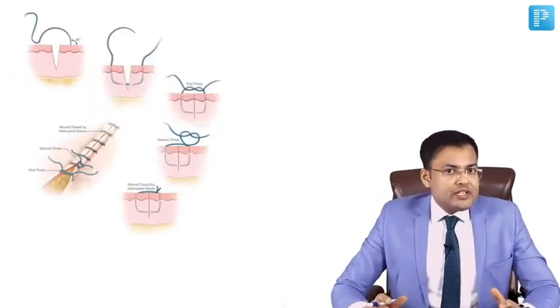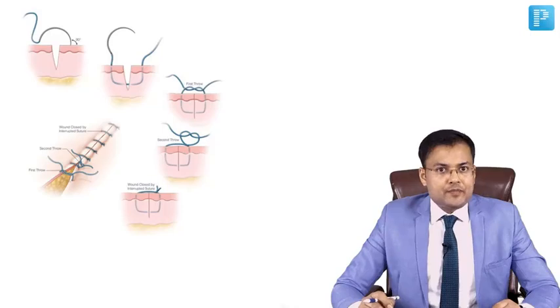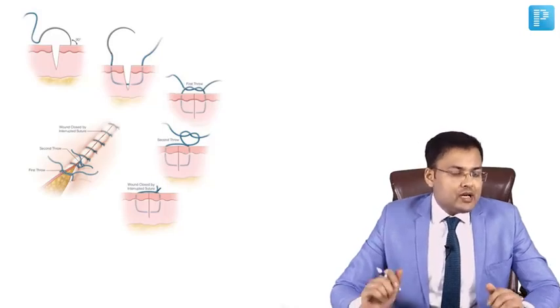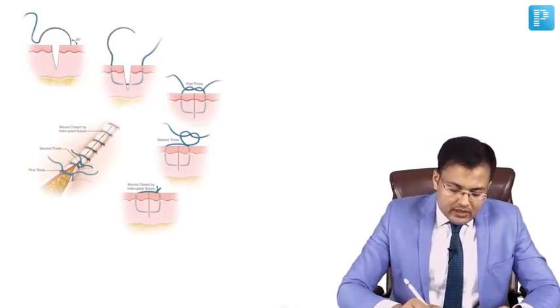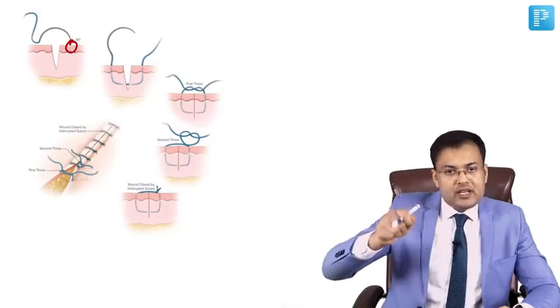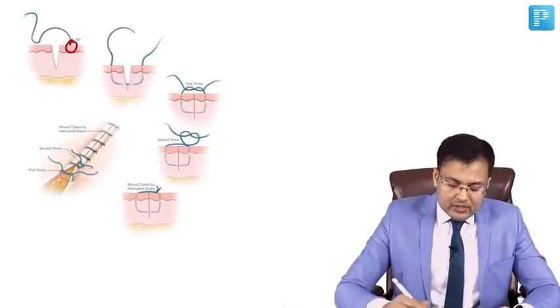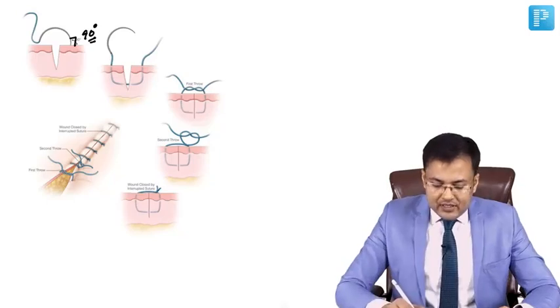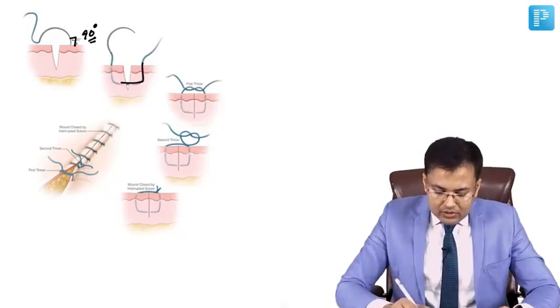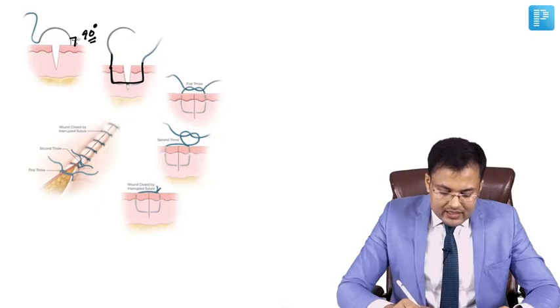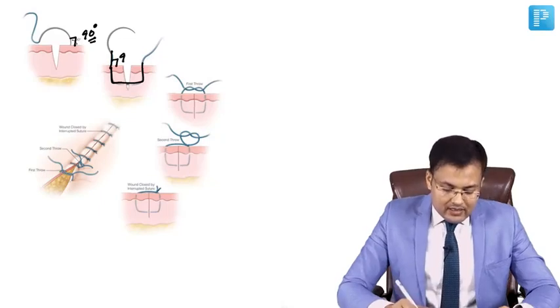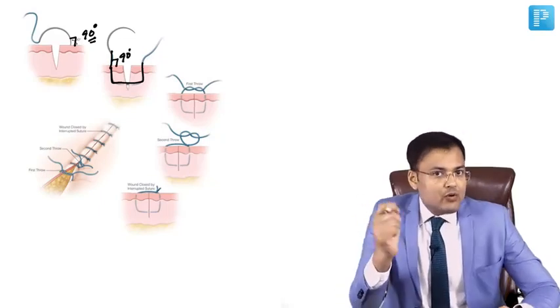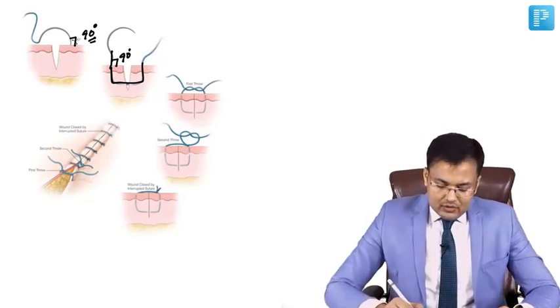Now see important questions related to suturing techniques. First, simple interrupted suture. Here you can see the needle is going to pierce the skin at right angle. This was asked in a latest exam. So the needle pierces the skin at right angle or 90 degrees. It traverses both edges and then exits again at 90 degrees. So it comes out at right angle. So this is simple interrupted suture.